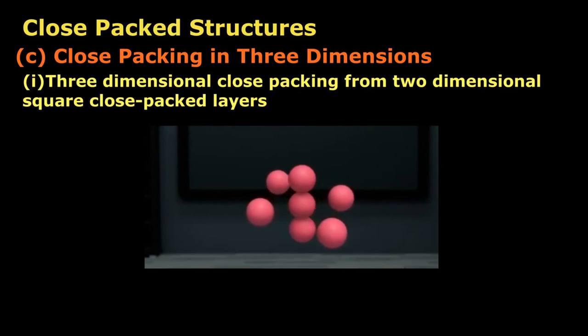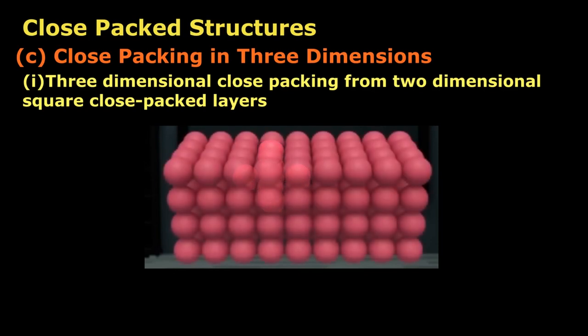In this arrangement, each sphere is in contact with 6 other spheres, 4 on the same layer, 1 above and 1 below the sphere. Consequently, the coordination number is 6.